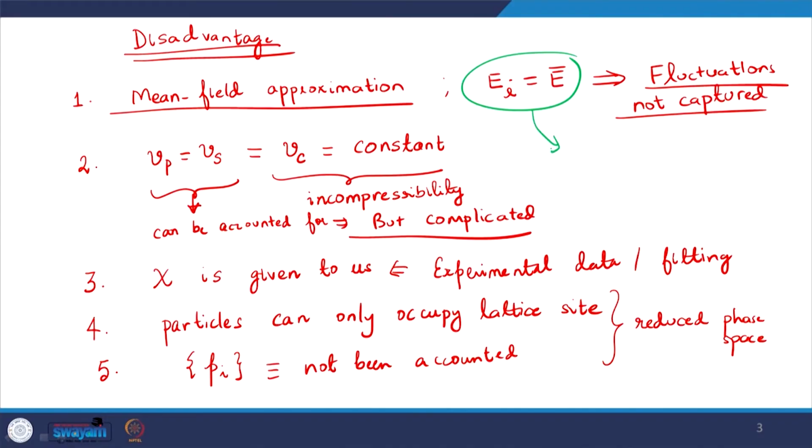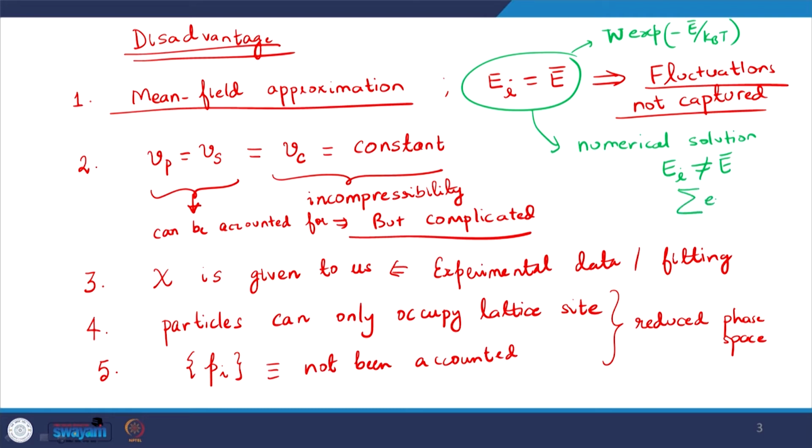The only difficulty then would be that if I want to address this, then we will have to go for numerical solution, because the simplicity is kind of lost there. In this particular case, we were able to write our partition function as something like that. That is not going to be possible in this case.